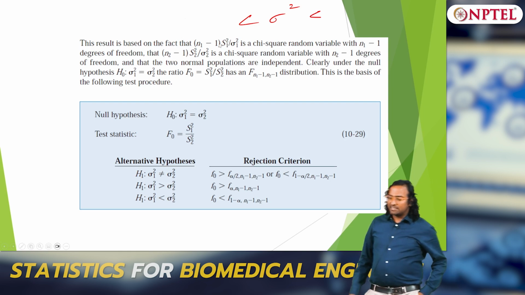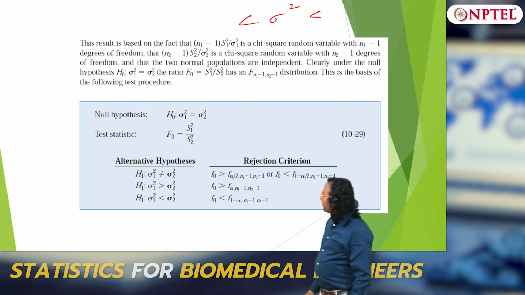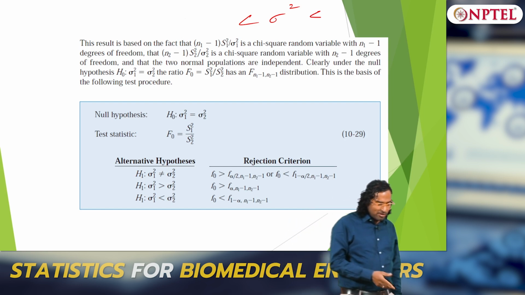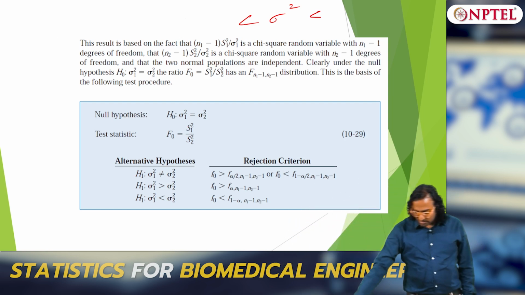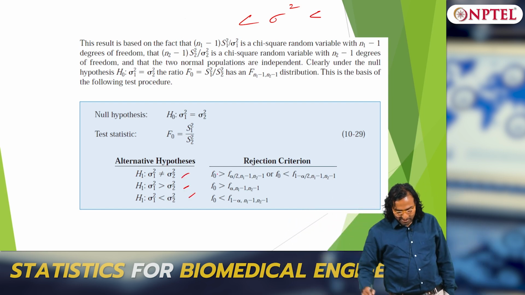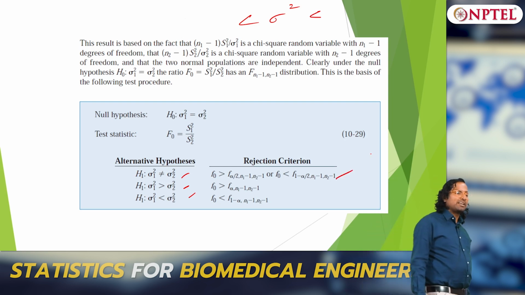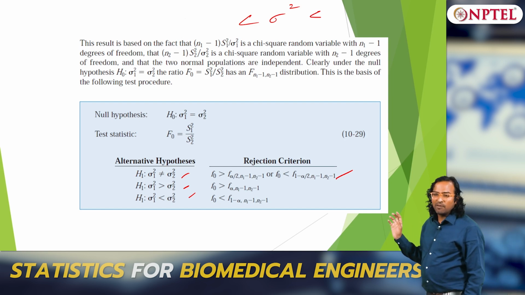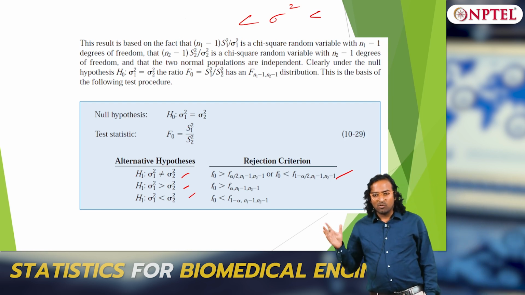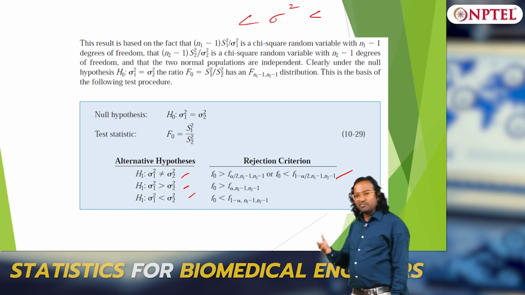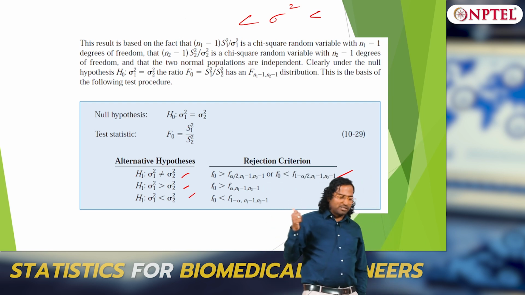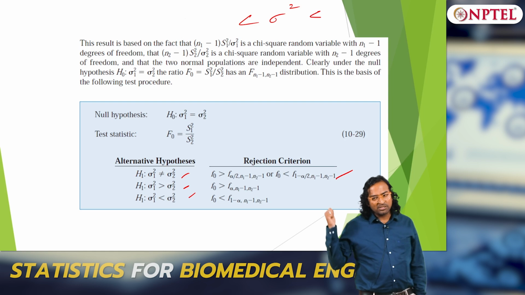So your test statistic is simply S1 squared divided by S2 squared. The various hypotheses are not equal to, greater than, less than, and again this is a non-symmetric distribution. So you will have alpha by 2 comma 1 minus alpha by 2, it is not symmetric. Only the T and Z distributions we have seen are symmetric; both chi-square and the F distribution are non-symmetric.